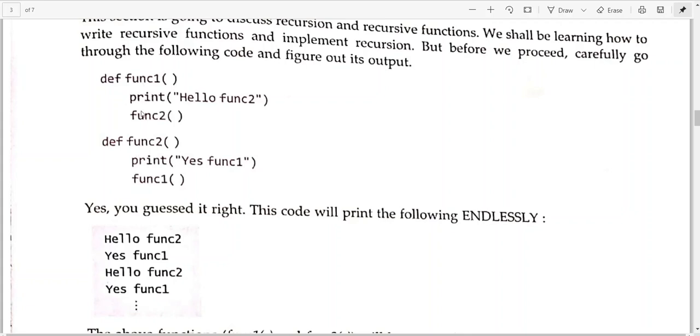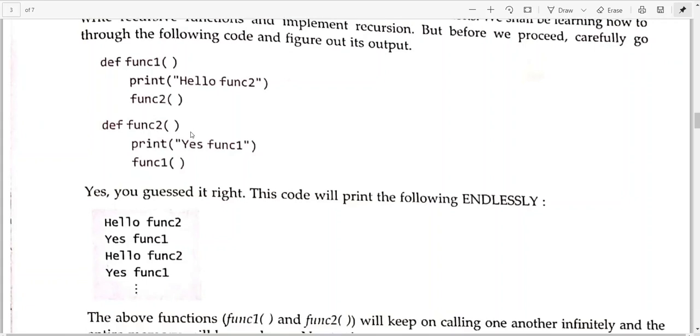So in function 1 it will first print hello function 2. Okay, so firstly it will be printed, then function 2 is called here, so it will go to the function definition. Here inside it will print yes function 1. Then function 1 is called again, it will go here, so it will print hello function 2, then function 2 comes here, it prints yes function 1. So it's an indefinite loop, it is an endless loop.